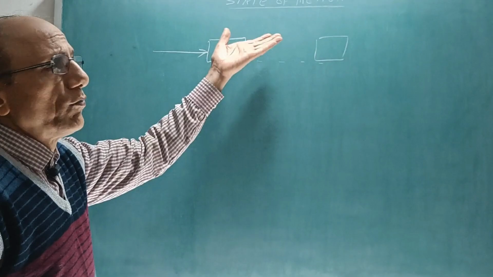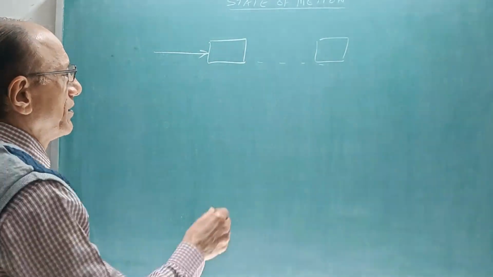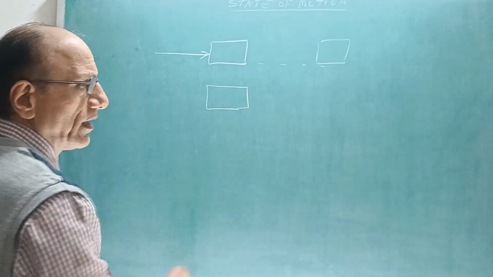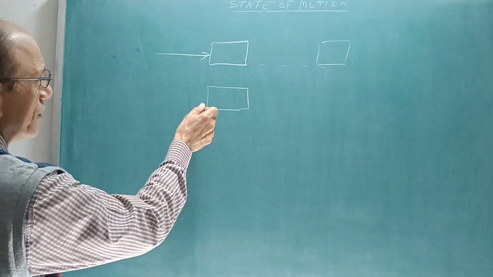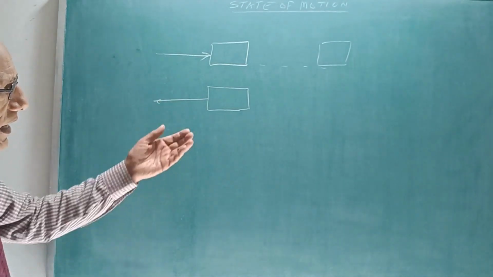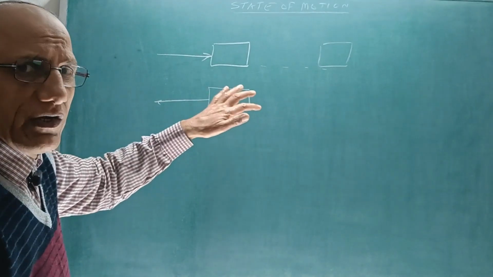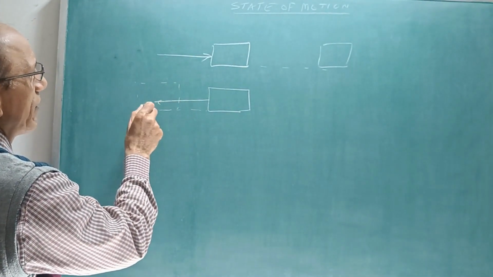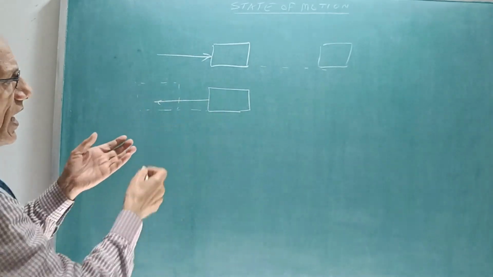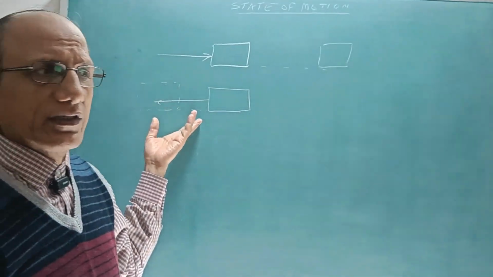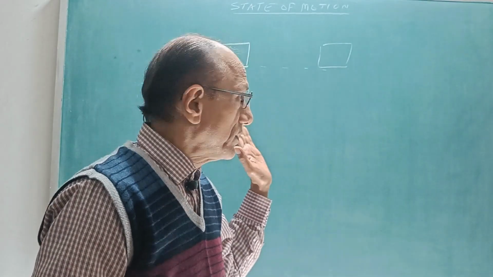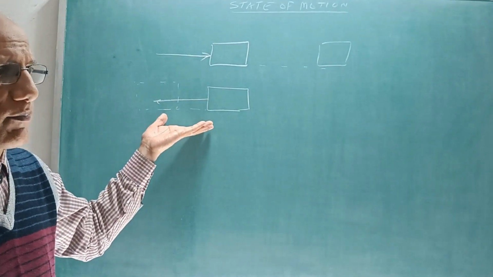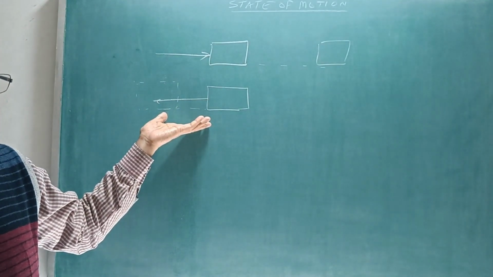So the state of motion is clear. But if you pull it, just like that child who was pulling that toy, again some speed will be there and it is moving in the backward direction. So this way again its state of motion is changing whenever we are applying a force on a body.